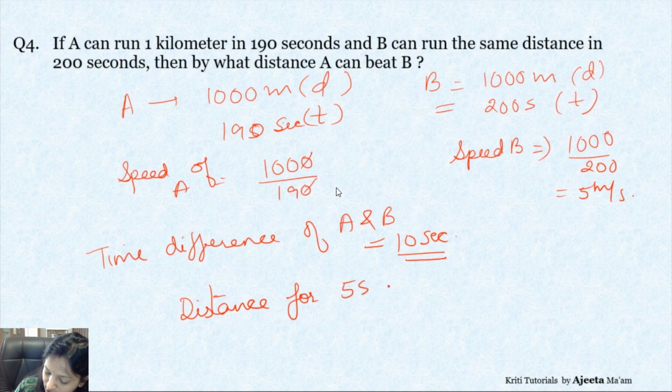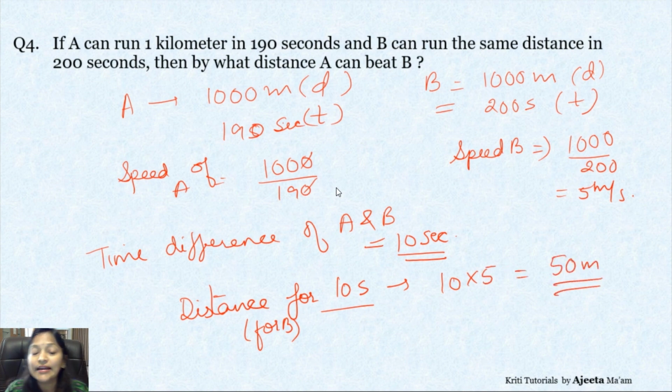So distance for 10 seconds for B. How much will it be? 10 into 5. So it would have covered 50 meters in 10 seconds. It means it was at 950 meters when A finished; it had covered 950 meters. So by what distance can A beat B? A can beat B by 50 meters.